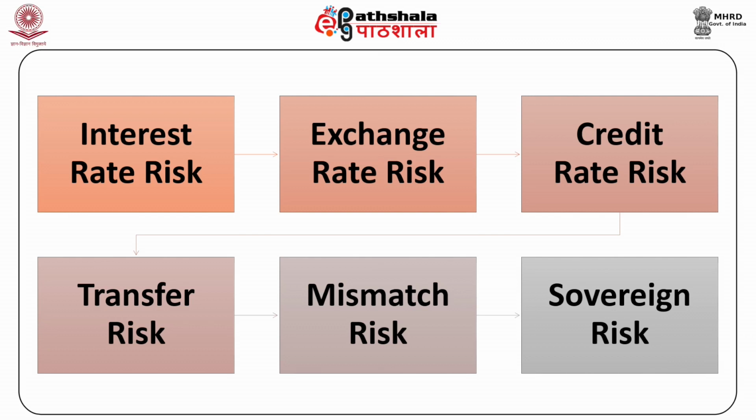Fifth is mismatch risk. In order to find the match of counterparties' transactions, the swap dealer has to give some offer to attract a suitable counterparty. Such an offer leads to cost for the swap dealer. Sixth is sovereign risk. When there is political interference by the government of any one of the counterparties, that may put some restriction on the flow of foreign exchange with the other country. This may cause a restriction on the payment of interest to the swap dealer.